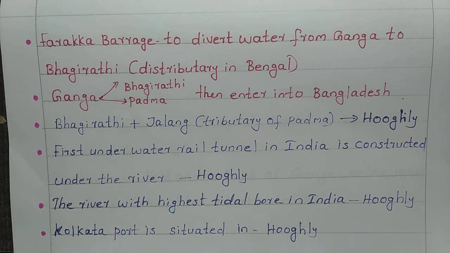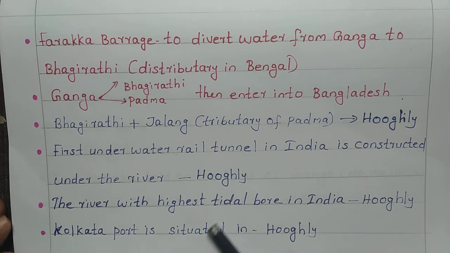A tidal bore is a situation where the flow of water from the river to the ocean reverses and the tide pushes the water up the river. So, there will be a flow of water from the river to the ocean, and in case the flow of water from the river to ocean reverses, there will be a pushing of water up the rivers.